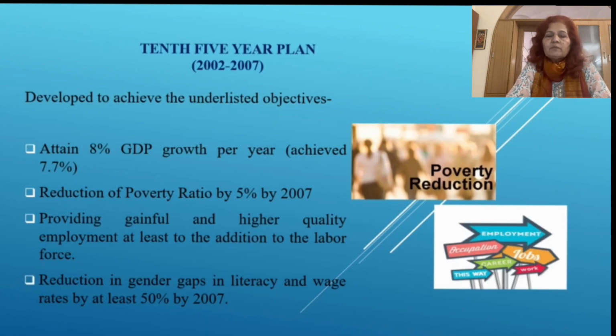Now, we come to the 10th 5-year plan. Specifically, the objectives were to attain 8% GDP growth per year, though we achieved 7.7%; reduction of the poverty ratio by 5% by 2017; providing gainful and higher quality employment, at least to the addition to the labor force; and reduction in gender gaps in literacy and wage rates by at least 50% by 2007. So, these were the main objectives of the 10th 5-year plan.